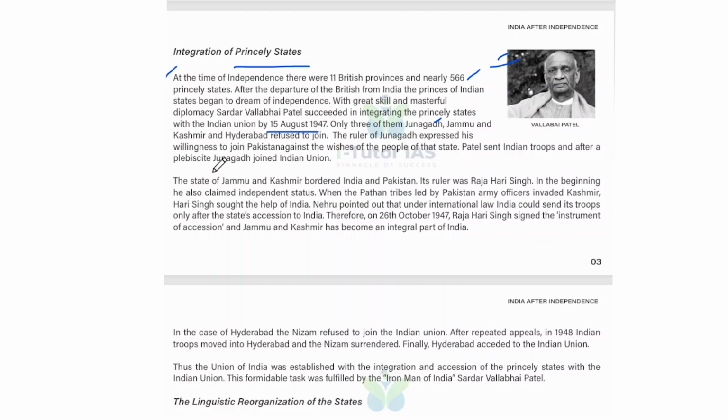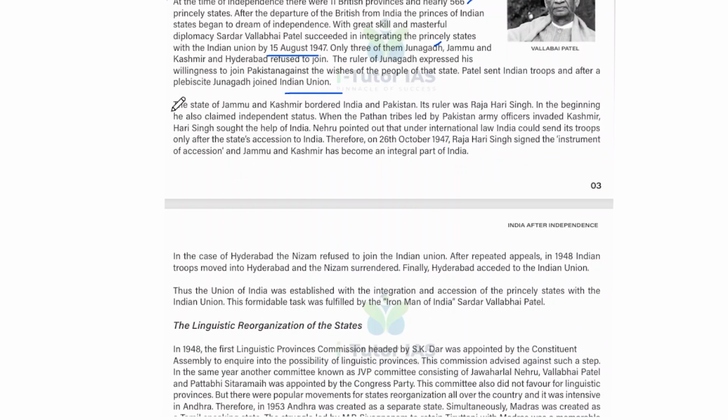And the ruler of Junagadh expressed his willingness to join Pakistan against the wishes of the people of that state. And Patel sent Indian troops, and after a plebiscite, Junagadh joined the Indian Union. And the state of Jammu and Kashmir borders India and Pakistan. Its ruler was Raja Hari Singh, and in the beginning he also claimed independent status.